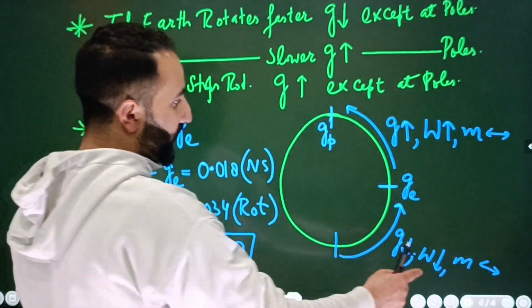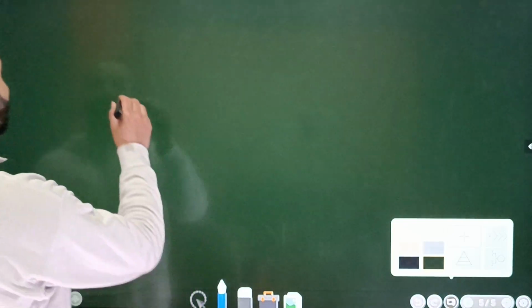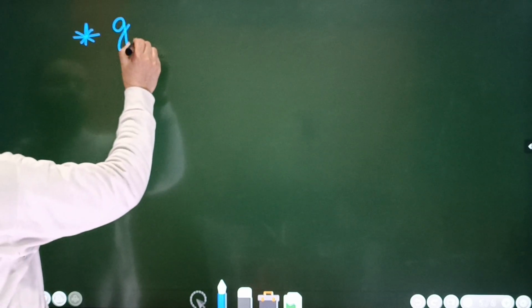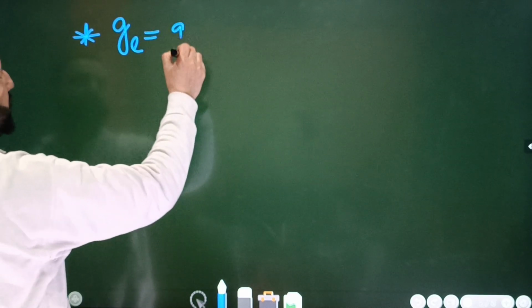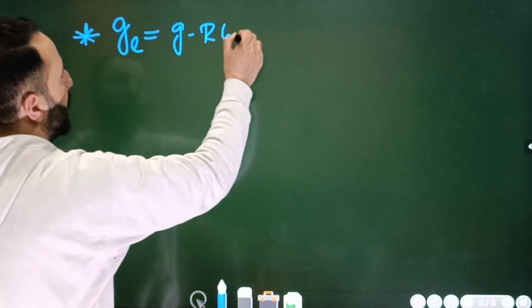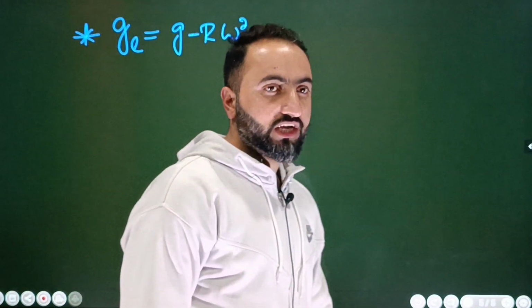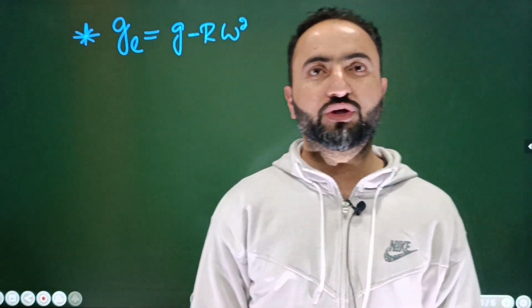So there is one more important question, again a conceptual question. First of all, let me write like this. Acceleration due to gravity at the equator is equal to g minus r omega square cos square theta. Theta is equal to 0 degree, so simply it is g minus r omega square. So this is the acceleration due to gravity at the equator.